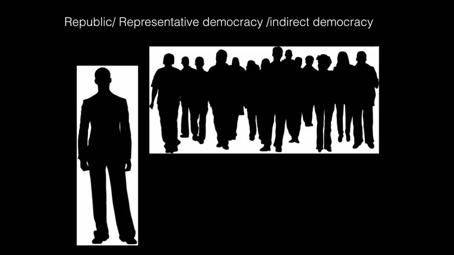So when you see a republic, you can insert representative democracy. And this is very practical now. If we had to stop our lives every time there was something that needed to be voted on, we'd never get anything done. So the Founding Fathers wanted people to vote for the best person for the job.